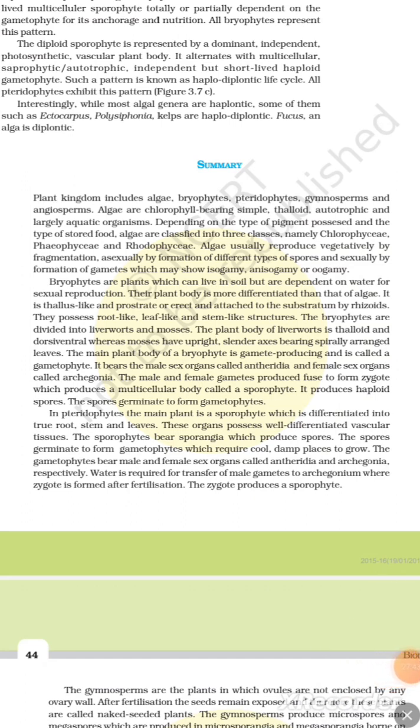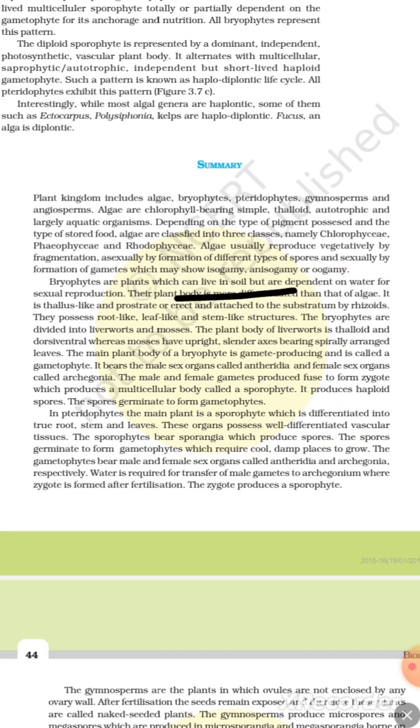The plant kingdom includes algae, bryophytes, pteridophytes, gymnosperms, and angiosperms. Algae are chlorophyll-bearing, simple thalloid, autotrophic, and largely aquatic organisms. Depending on the type of pigment possessed and the type of stored food, algae are classified into three classes, namely chlorophyceae, phaeophyceae, and rhodophyceae. Algae usually reproduce vegetatively by fragmentation, asexually by formation of different types of spores, and sexually by formation of gametes which may show isogamy and oogamy.